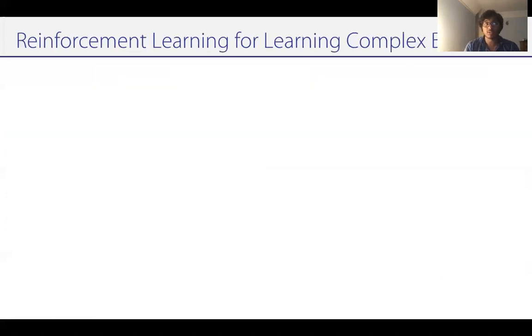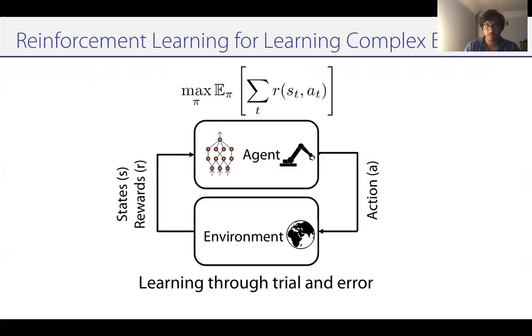When we think about robots acquiring skills autonomously on their own, the paradigm that most often comes to mind is that of reinforcement learning. So the paradigm of reinforcement learning involves an agent interacting with the environment through trial and error in order to learn a policy that maximizes the notion of collective reward. So reinforcement learning is a really powerful paradigm for learning complex behaviors because it can learn behaviors without any pre-provided model of the world, directly through trial and error.